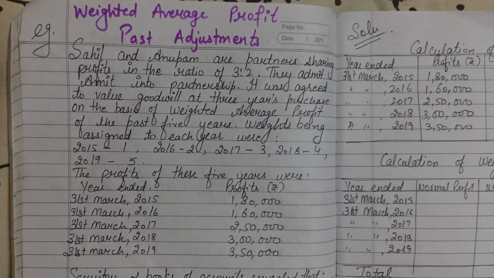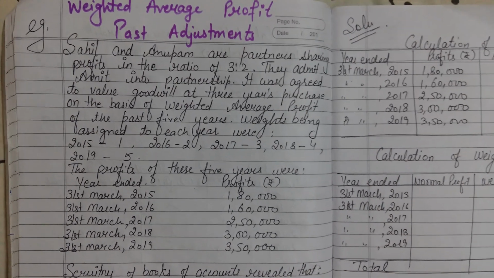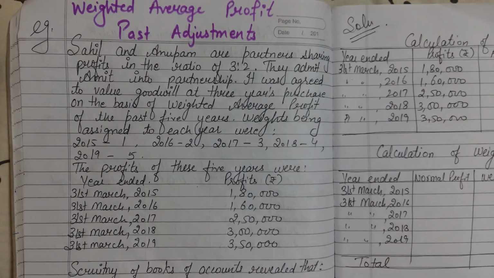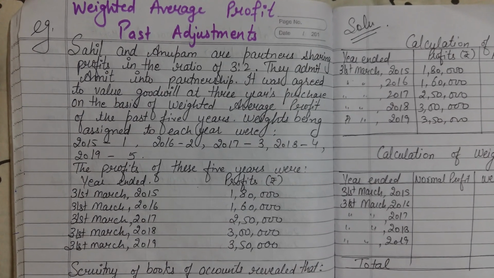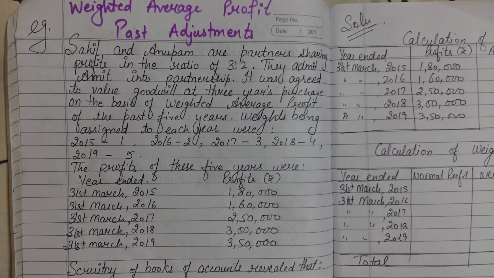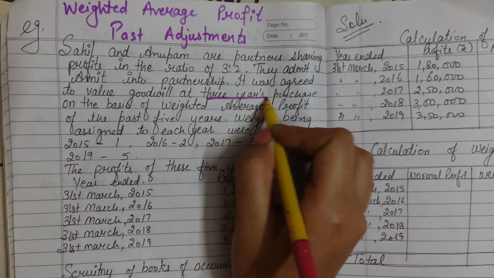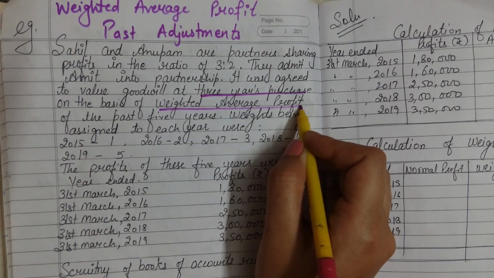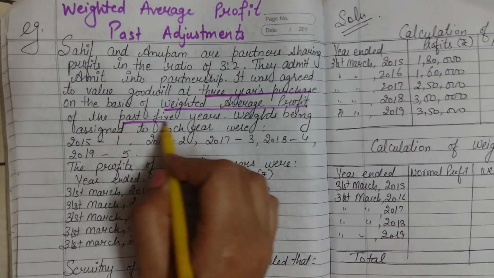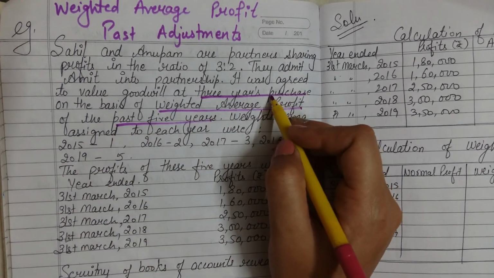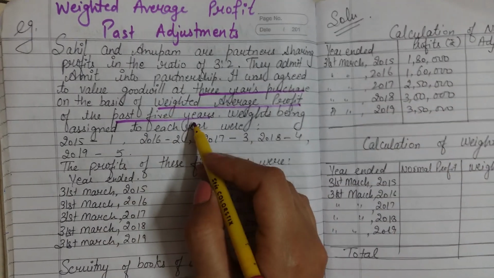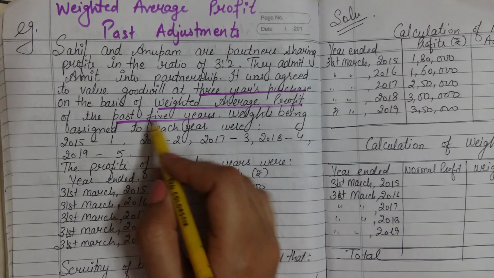So, the question is: Sahil and Anupam are partners sharing profits in the ratio of 3:2. They admit Amit into partnership. It was agreed to value goodwill at 3 years' profit on the basis of the weighted average profit method of the past 5 years. Years of purchase are 3. You have to calculate the weighted average profit, and the profits are given for the past 5 years.